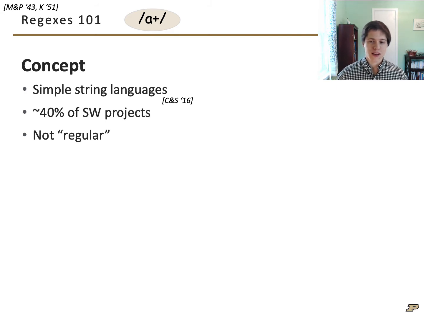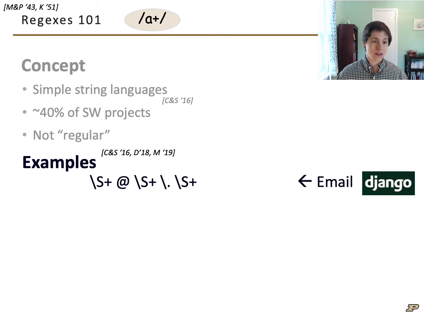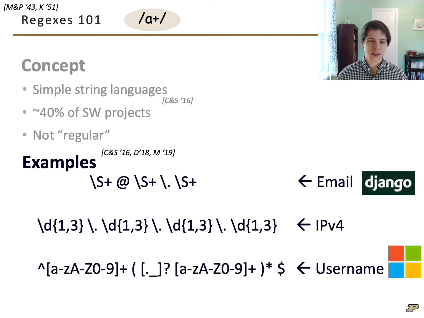According to empirical studies, software engineers commonly use regexes when they're processing untrusted, unstructured text. For some examples, here's a regex that matches email addresses, one for IPv4 internet addresses, and one for Windows usernames.